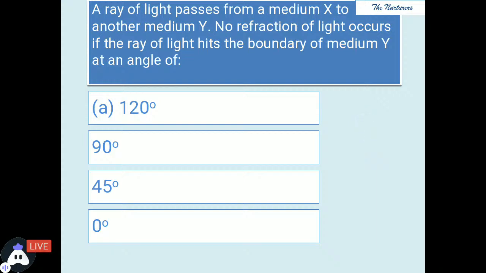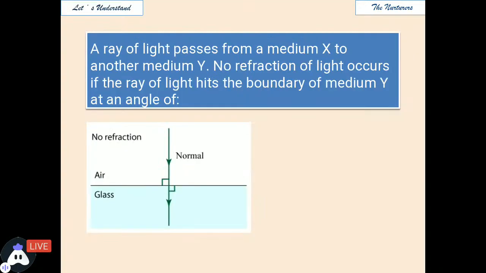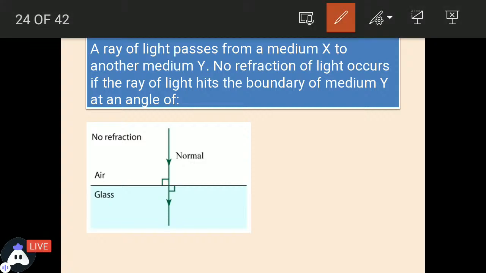Perfect. So if we discuss this question, you need to remember a ray of light does not bend in two cases. There is no bending when there are two reasons. There could be two reasons. First, when the angle of incidence is 90 degrees, as you can see in this. When a ray strikes at 90 degrees, it shows no bending, because the angle of incidence in this case is 0.